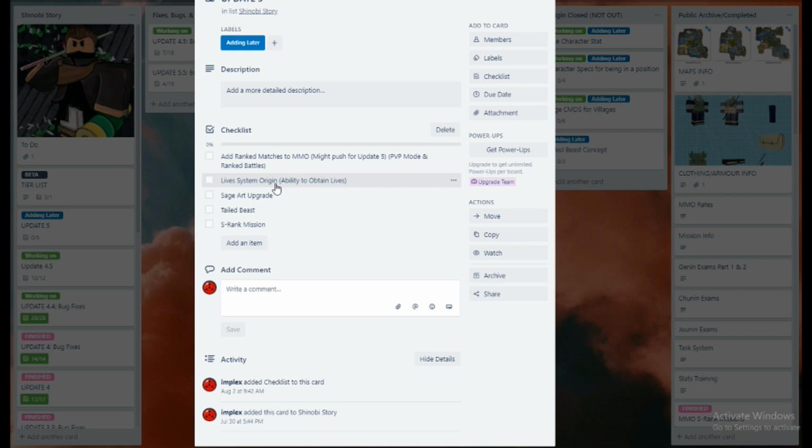The Sage Art update is going to be the one big thing. All the Sage Arts, we just pre-made them. We haven't put all their abilities and concepts into them yet. So Sage Art is coming. And you guys saw the previews of the Tail Beasts. So we're working on the Tail Beasts and a big boss battle system for MMO.